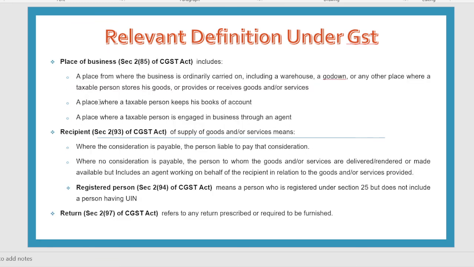The next point is place of business. Place of business means where the business is ordinarily carried on. That may be a warehouse, a godown, or your office. So from where you are doing your business activity, that place will be known as what? Place of business. So that may be your godown or that may be your office. Recipient. Recipient means a buyer in short. Registered person means the person who is registered under the GST Act.